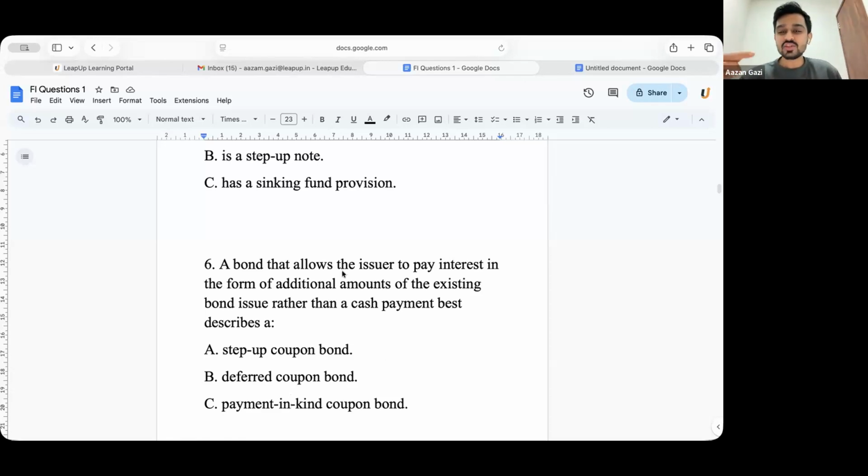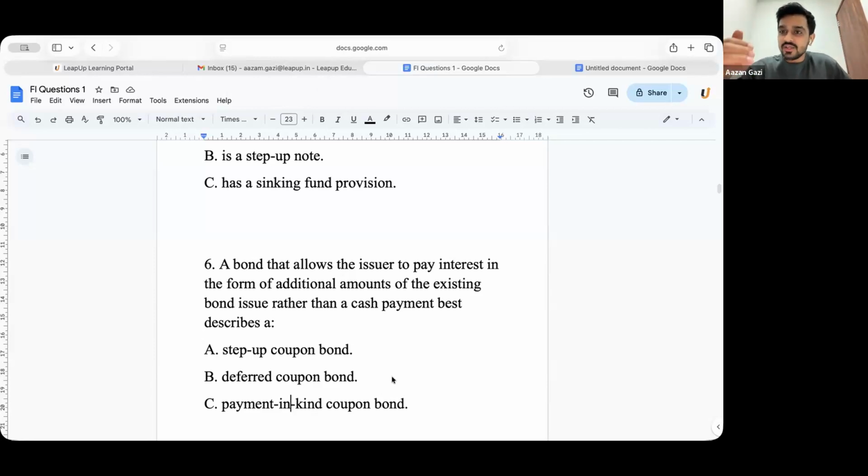A bond that allows the issuer to pay interest in the form of additional amounts rather than a cash payment is best described as a payment in kind bond. I am not able to give out the coupon payment right now, so why don't I add this to the principal amount? Is that clear, guys?